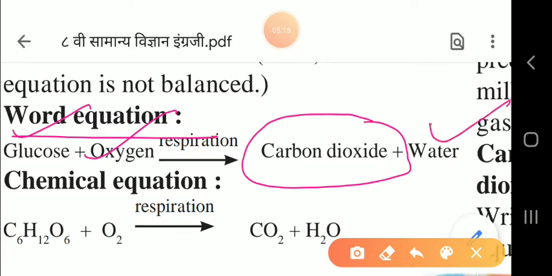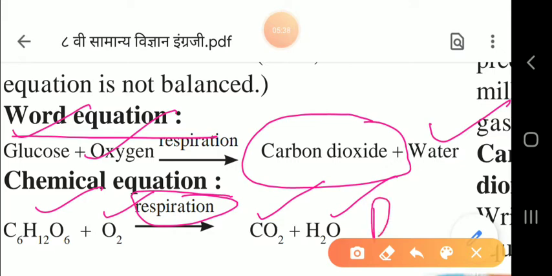Now the formula for glucose is C6H12O6. For oxygen, the chemical formula is O2. The respiration process takes place and what products are formed? So glucose and oxygen are the reactant side. Now here carbon dioxide and water vapors are formed, so these two are the products. So this is the product side and this is the reactant side. Okay.